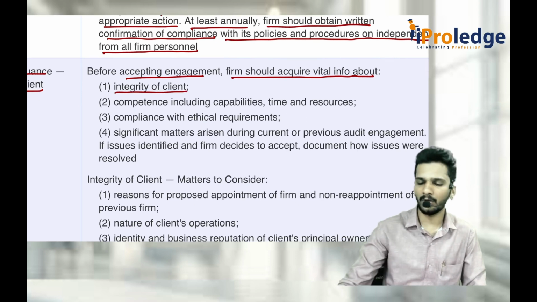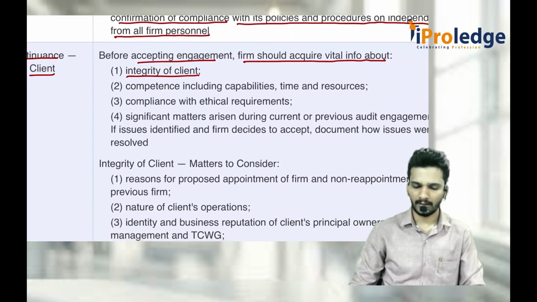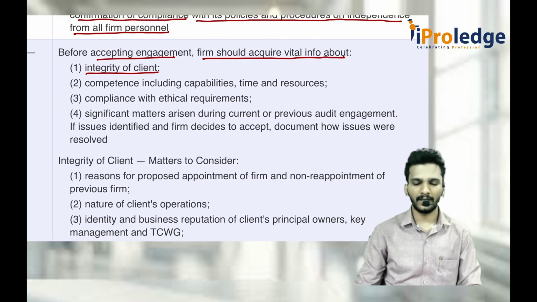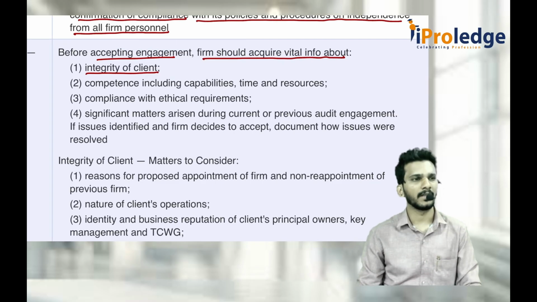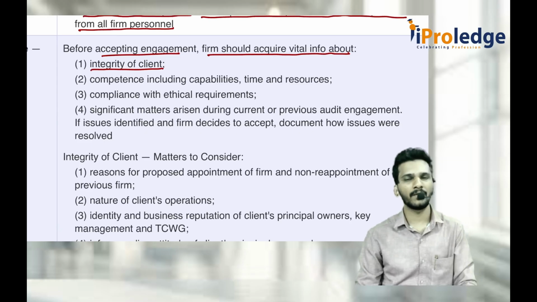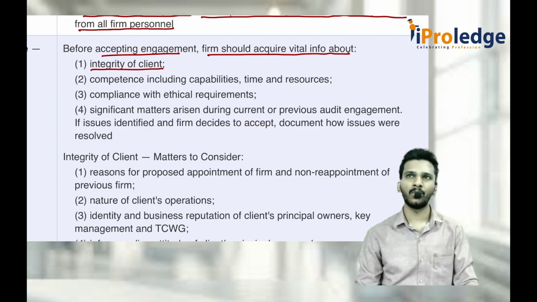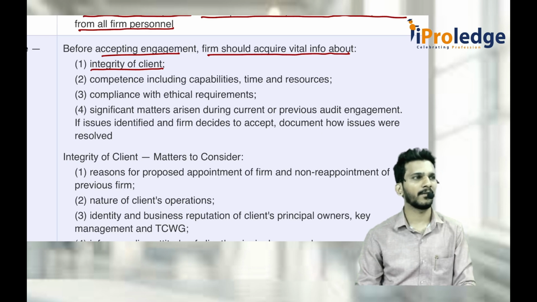A client comes to you running, stating that sir, there is an income tax raid happening, I want you to please protect me. Or he tells you, sir, please accept an audit of my company. Okay, whenever you want to accept, but before that, check the integrity of the client. Integrity of the client is like this: the moment a past auditor finds some observation, the client immediately removes the auditor. Or the moment the auditor is trying to find some fraudulent activities in a company, they try to restrict the scope by way of limitations.